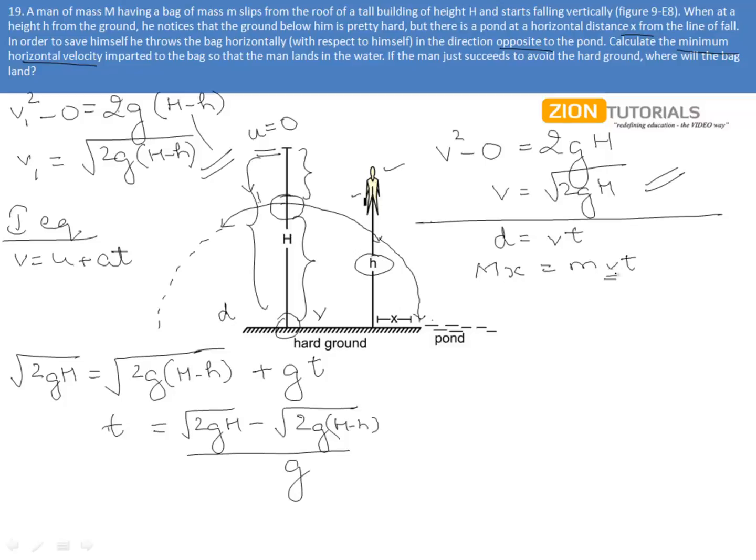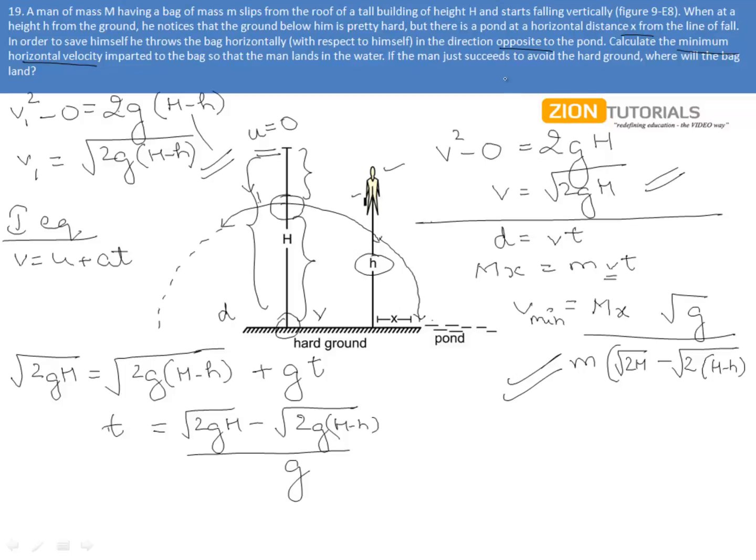So as x increases, v increases. So I am taking the minimum value of x to get the minimum value of v. This gives me v minimum, which is Mx by mt, and putting the value of time from this equation into this, I get this v minimum to be Mx root g upon small m into under root 2H minus under root 2 into H minus h.